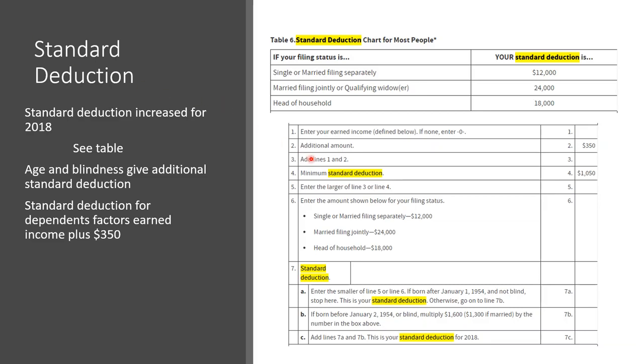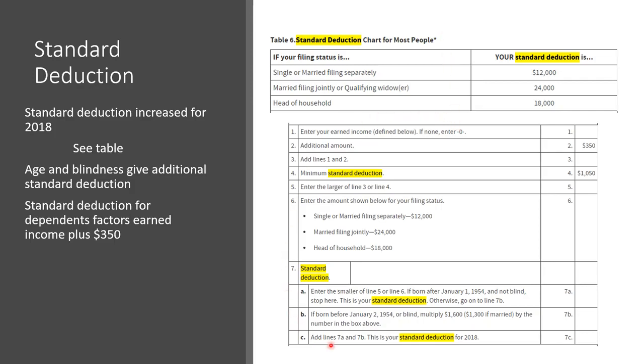The standard deduction for taxpayers who don't itemize their deductions is higher for 2018 than it was for 2017, as we see from Table 6, which is the standard deduction table that most taxpayers would use. The standard deduction is higher for taxpayers who are 65 or older or are blind. The standard deduction amount depends on filing status, whether they're 65 or older or blind, and whether another taxpayer can claim them as a dependent.